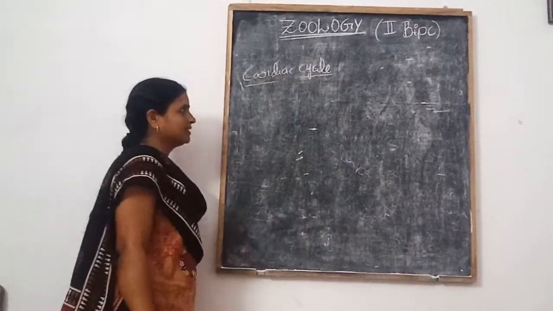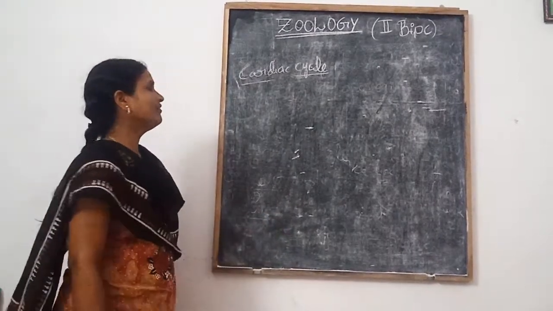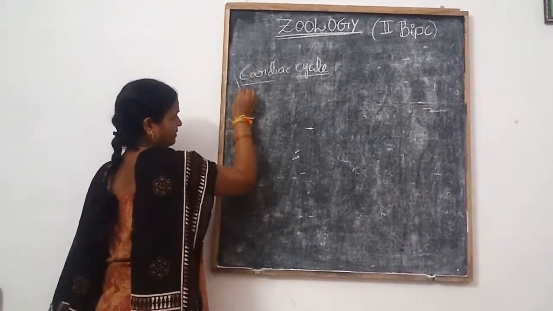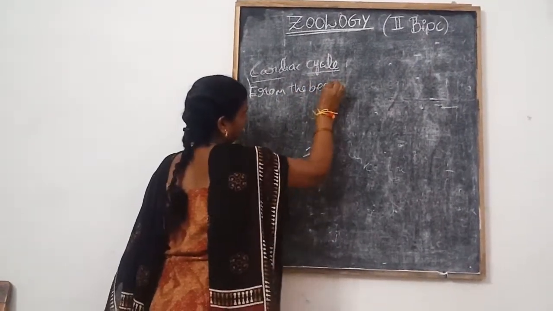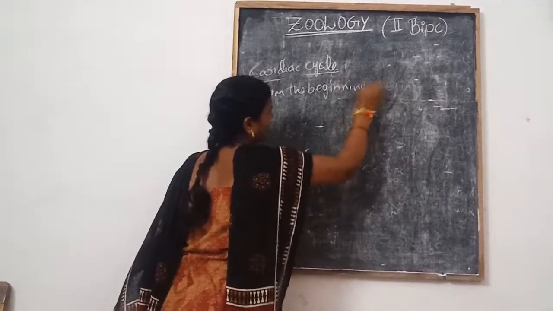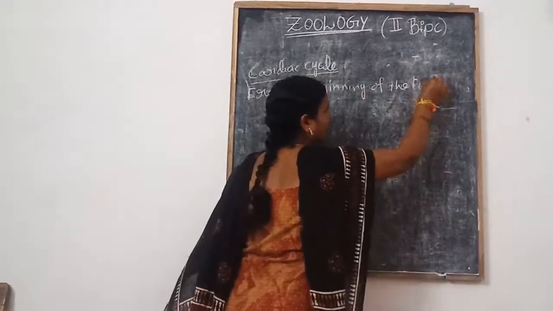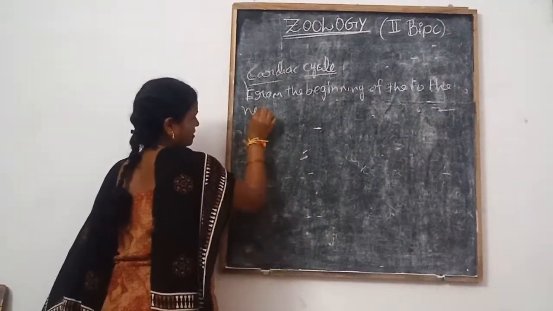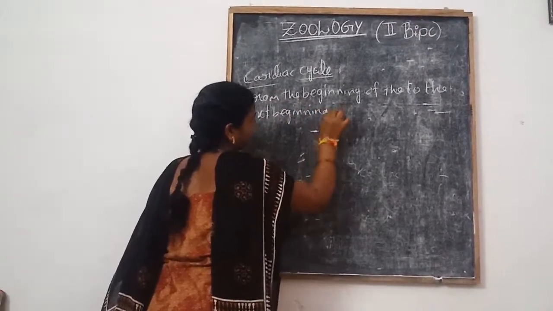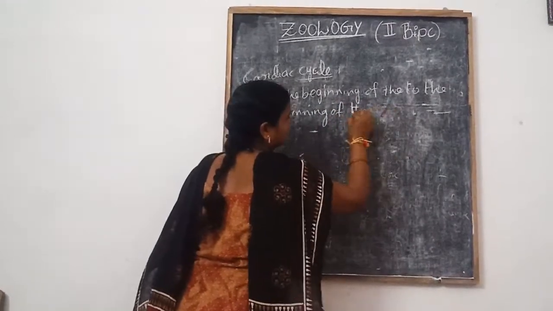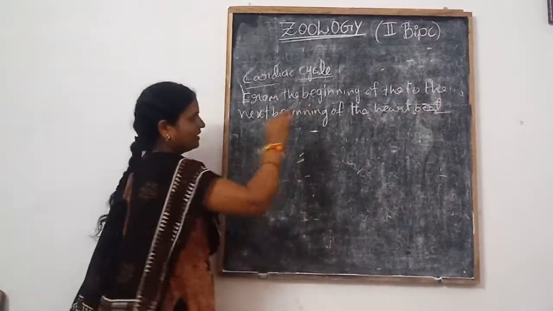The cardiac cycle is the cardiac events that occur from the beginning of one heartbeat to the beginning of the next heartbeat. This is called a cardiac cycle.